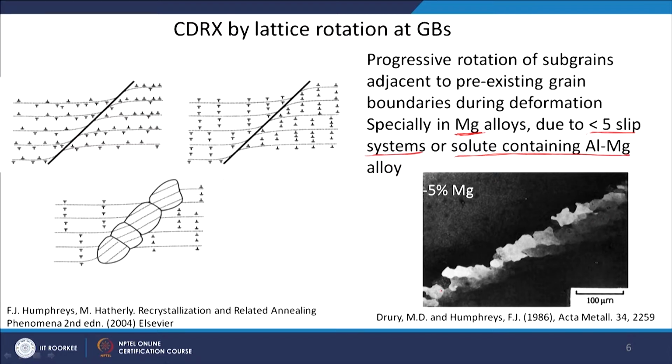Okay. And another nice micrograph is shown here also. So, this must be some prior grain boundary, and around that you have these small grains which have nucleated through lattice rotation. So, this lattice rotation gives rise to this kind of dislocation at the grain boundary. Okay. So, this is usually what you will see in magnesium alloys or aluminum magnesium alloys, when you deform to very high strains obviously. Another example is the CDRX in your AZ31 magnesium alloy.